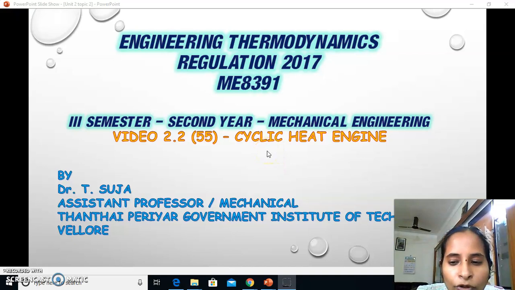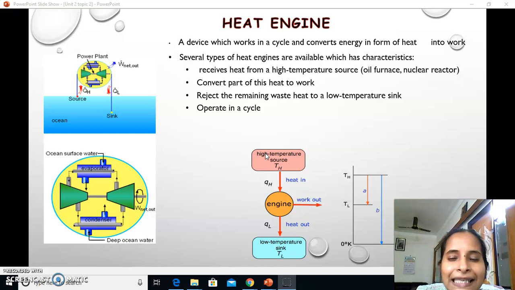And here I am going to talk about the cyclic heat engine. What is a heat engine? It is a device which works in a cycle and converts energy in the form of heat into work. The word engine is meant not only for automobiles, but engines have a wide application.